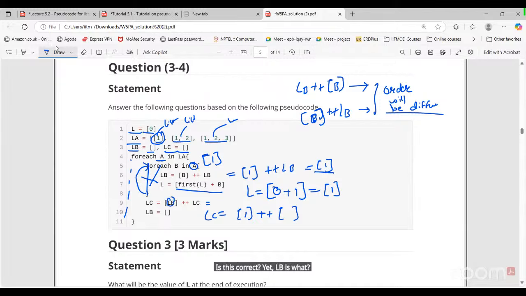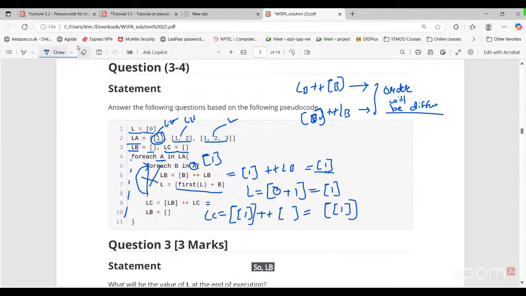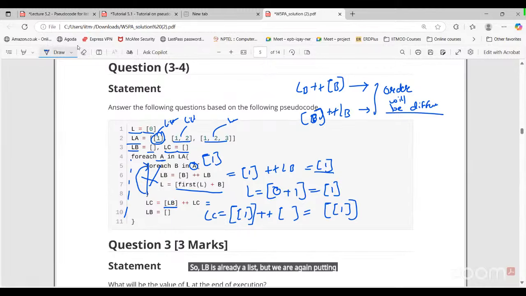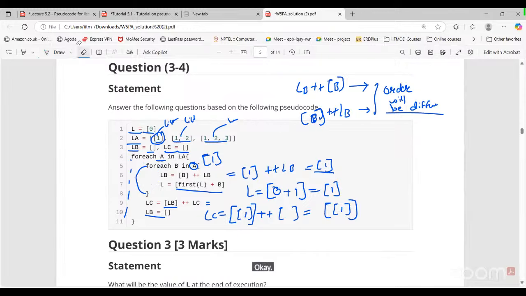Here LB is what? Bracket 1. We are putting that inside the bracket, so it will be like this. Nested list. The output will be like this. It's a nested list here. So LB is already a list, but we are again putting it inside the list here. That is basically a nested list. Like this. LB again goes empty here now.